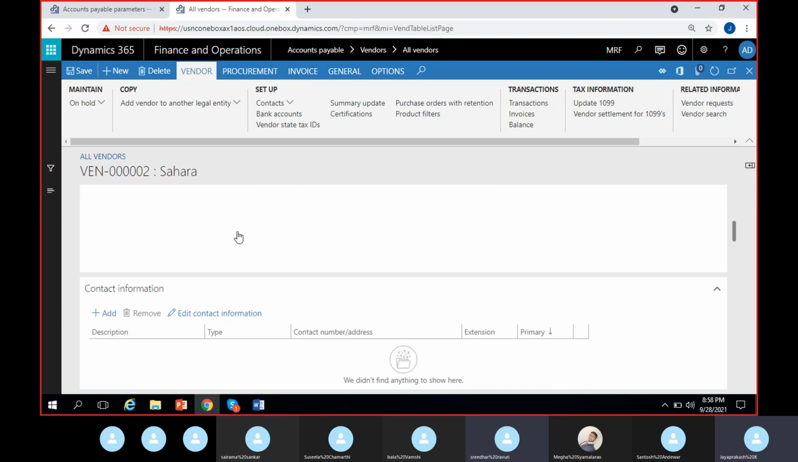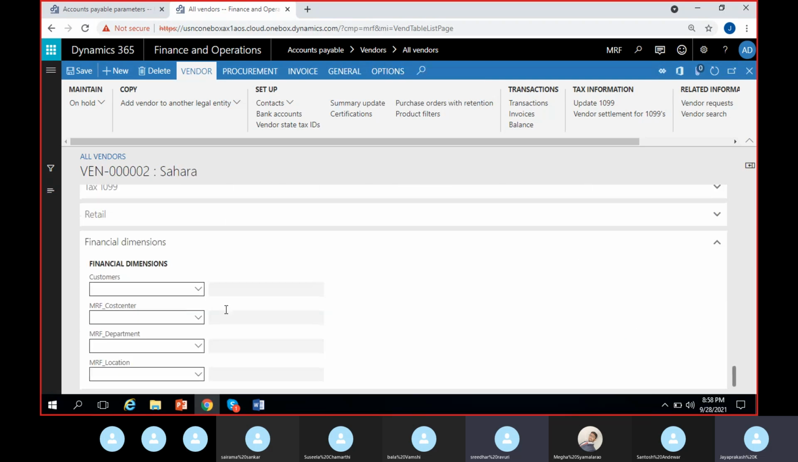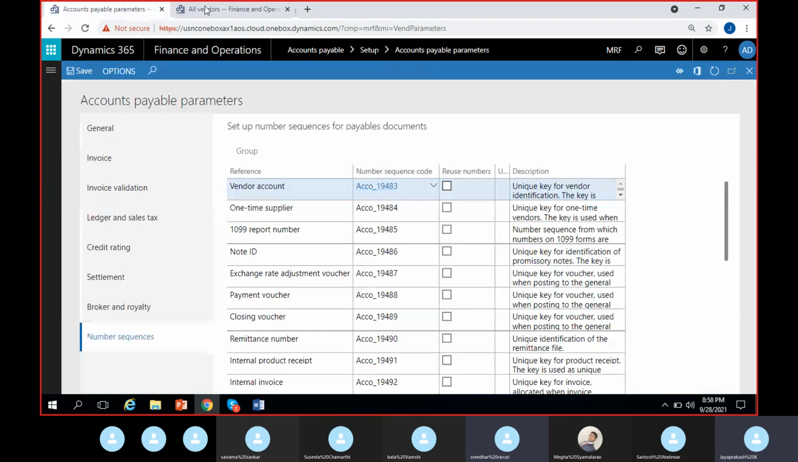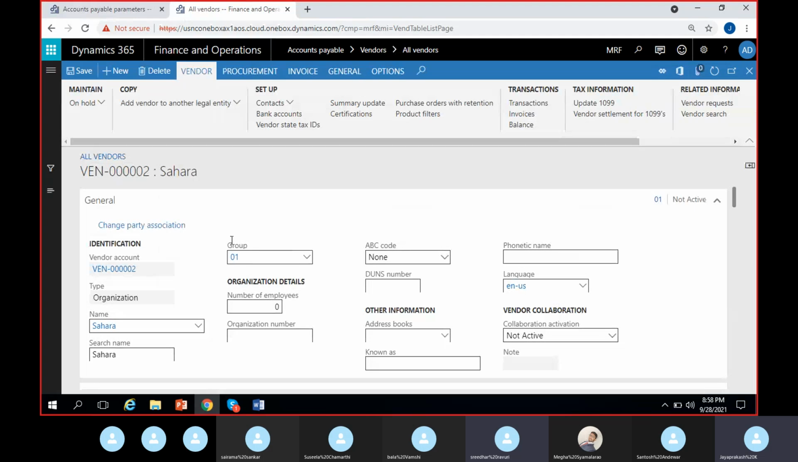Other than this, there are a lot of details that have to be filled in: vendor contact details, address details, as well as remaining details which are specific to finance. We will discuss that tomorrow. So this is how we normally create a vendor. The vendor number will be picked from this accounts payable parameter, this vendor account base, and you have to give the vendor name and the vendor group.